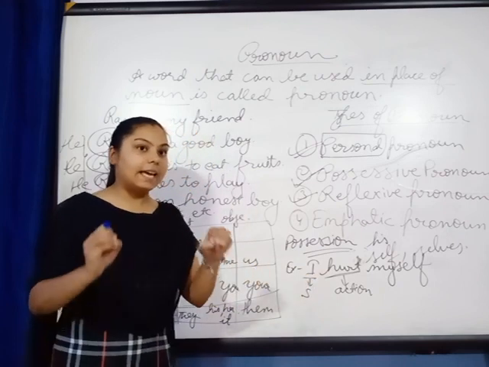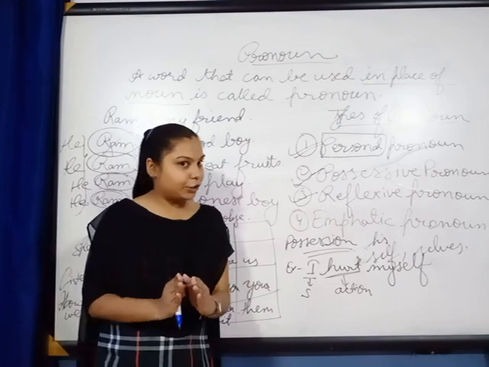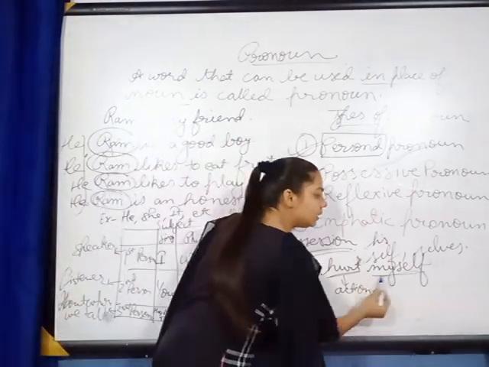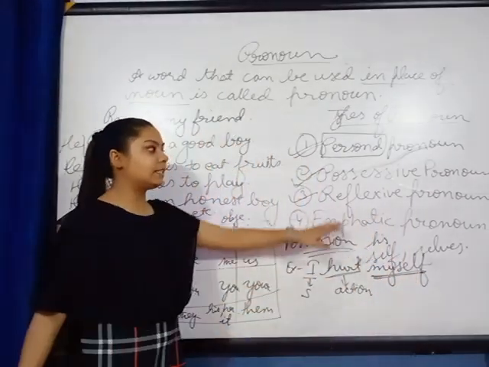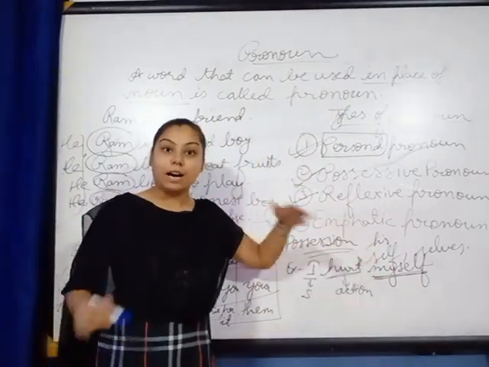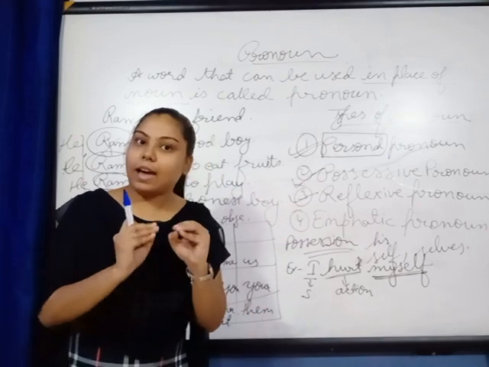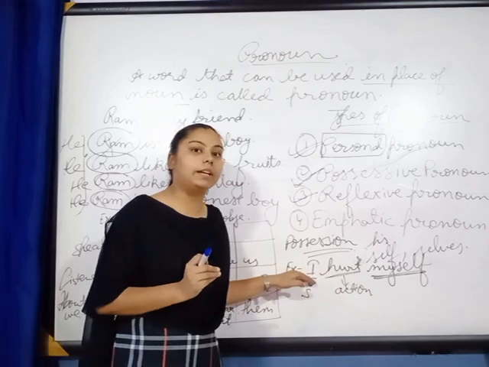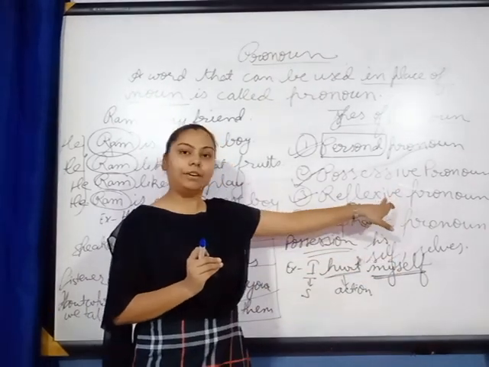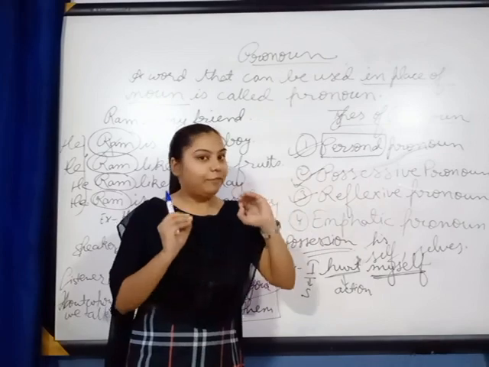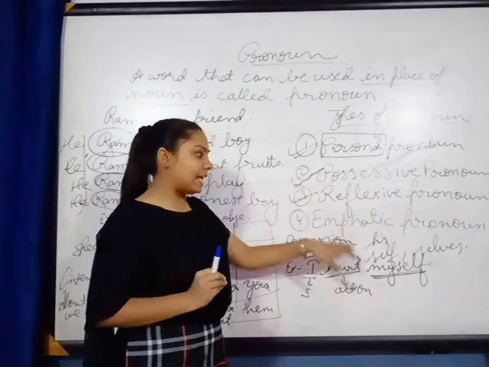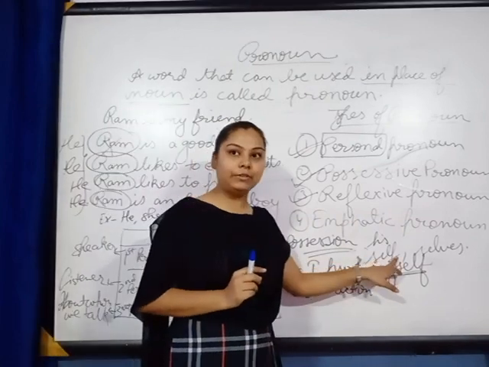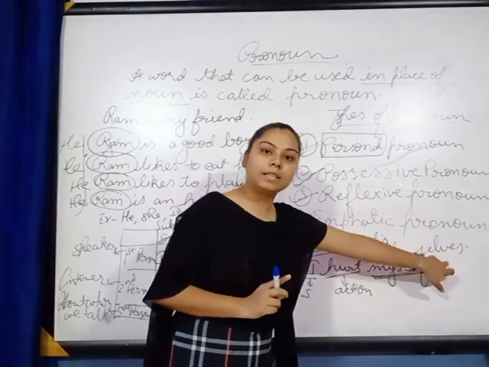So we can say if the effect of action falls on the subject, then this pronoun will be termed as reflexive pronoun. Reflexive pronoun will generally end with self or selves. If it is singular, it will end with self. If it is plural, it will end with selves.